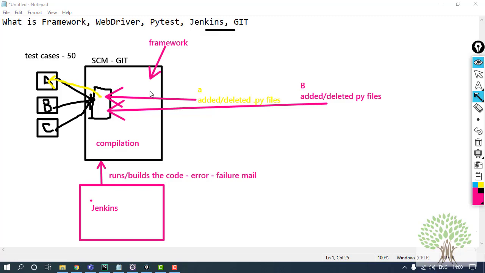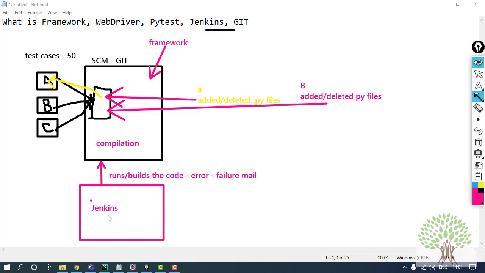If there is any change in the framework that I have made, or if I have shared the Git account with someone and that person made a change and something went wrong, Jenkins is going to help me know that something is wrong in the code. You just need to check it. Fine. So this is what a project is, what PyTest is, what Jenkins is used for, and what Git is exactly. I hope I have answered the questions that come up in mind about what these terms actually are.